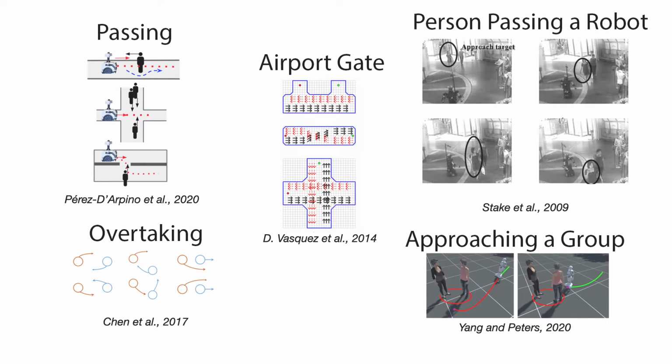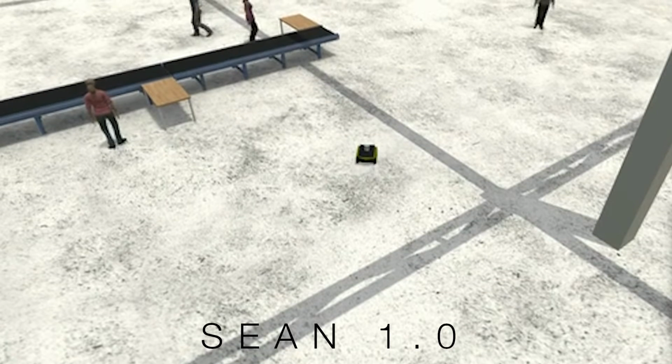Prior work in social navigation considers only one or a few specific scenarios. For example, past work studied robot navigation in scenarios where a robot crossed a path along which people were moving, a robot approached users or groups of users, or moved through a crowd. Instead of focusing on one scenario at a time, could we build robot navigation systems that adapt to varied social contexts? Our prior work, SEAN 1.0, was designed for training and evaluating social navigation algorithms.